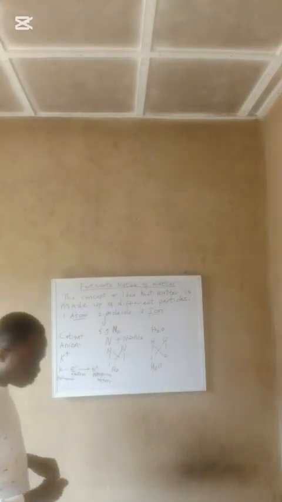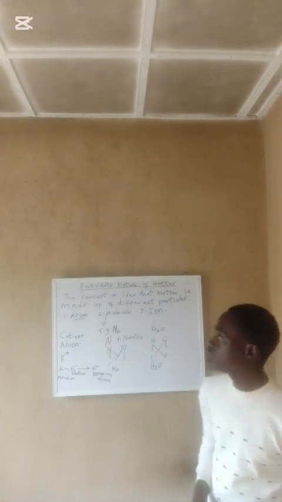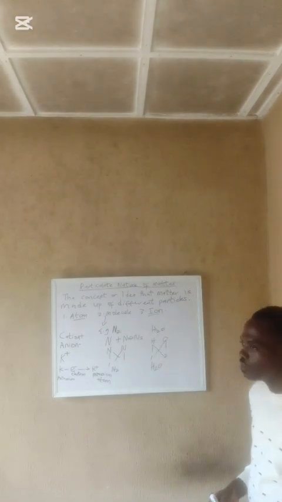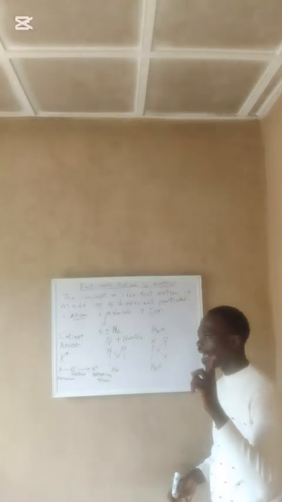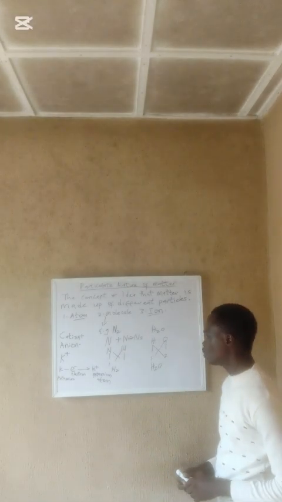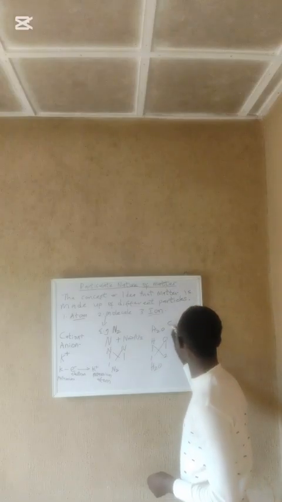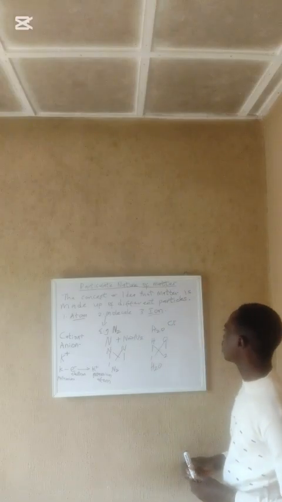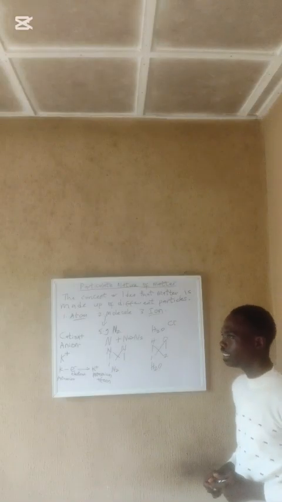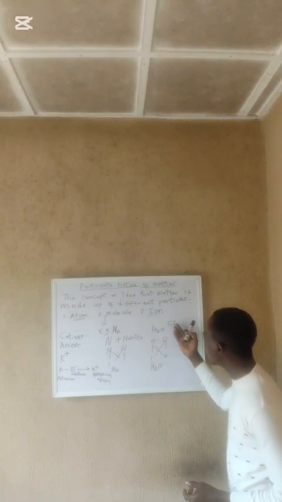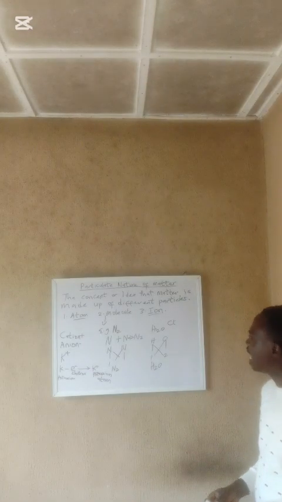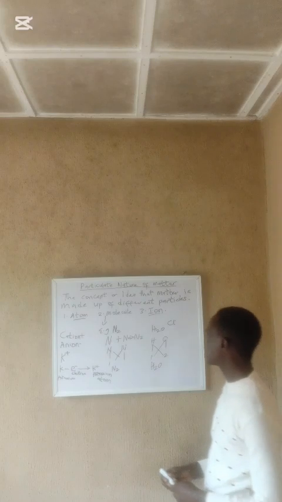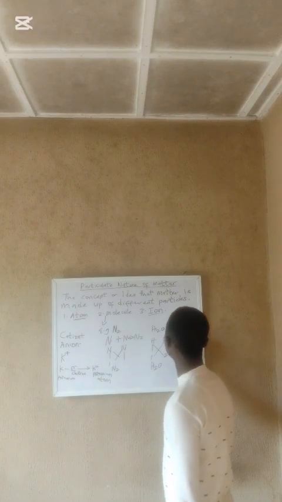So, looking at this now, you can deduce from what I've been saying that this potassium has lost an electron. But if you are having something like this, chlorine atom with a negative charge, it means this chloride has gained an electron.